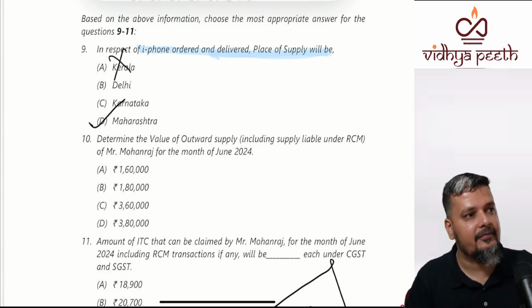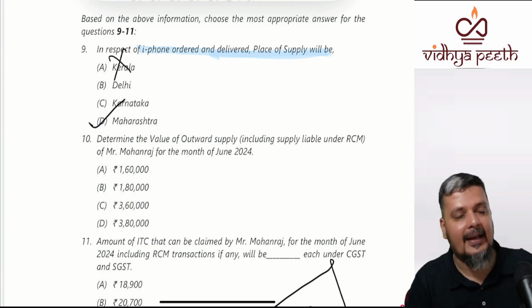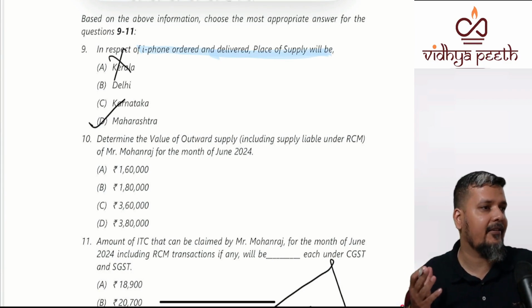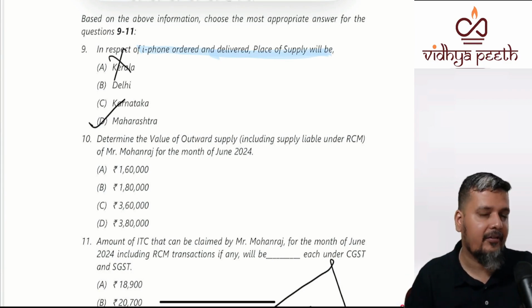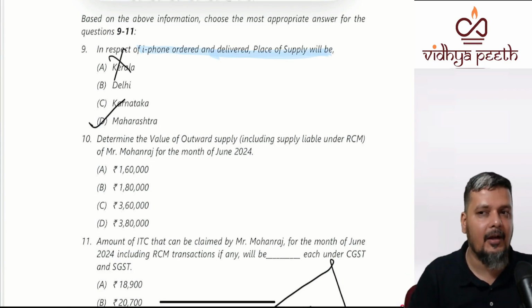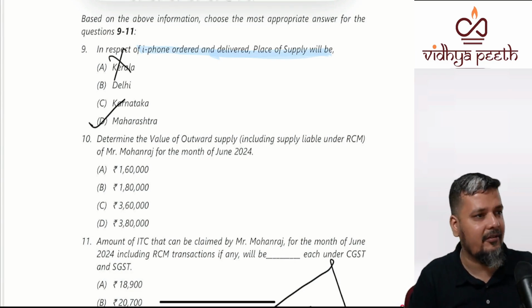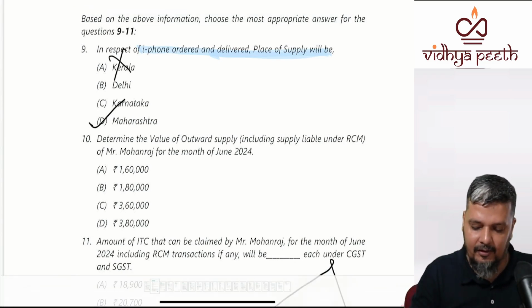I repeat, the answer could have been even Kerala, because now the customer has given two addresses, billing address Kerala, shipping address Maharashtra. But the more logical answer is Maharashtra. The more logical answer is destination. Destination is Maharashtra.